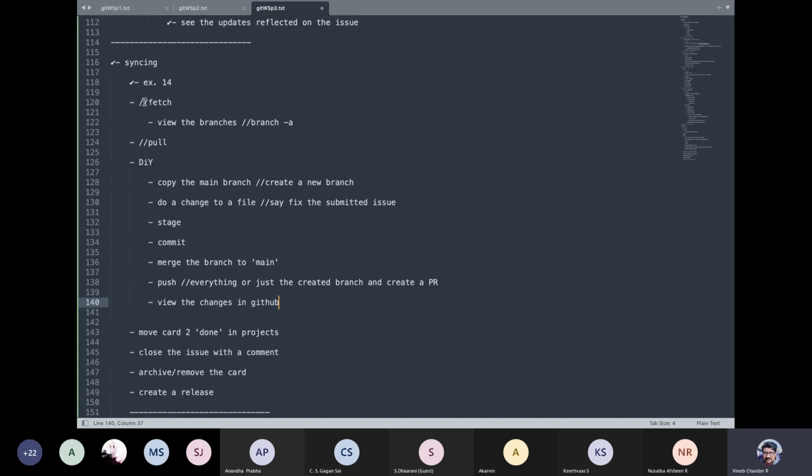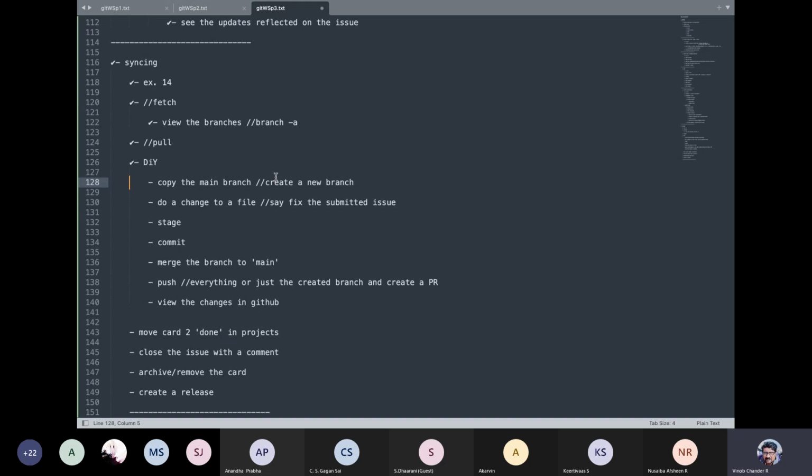So the idea here is fetch and pull. If you do a fetch, you get your branches, and if you do a pull, the branches will also be merged. Yes, guys, I would like you, if you are following along, to do this particular stuff yourself. Are you guys ready? Yes, no, any response? We'll try it, sir. Okay, great.